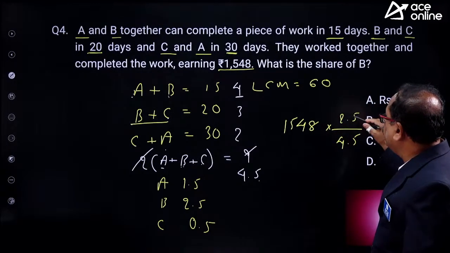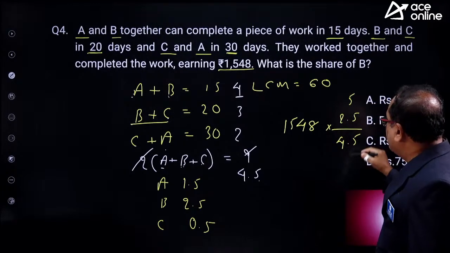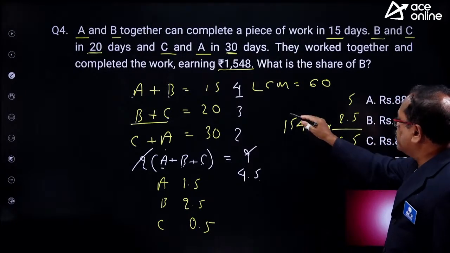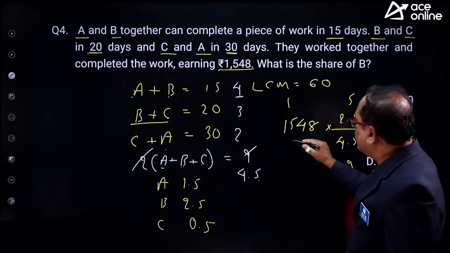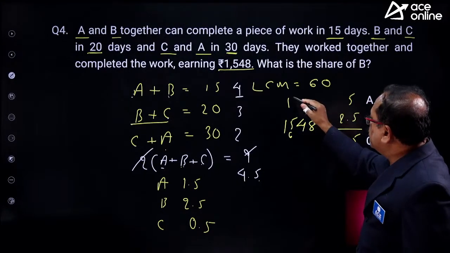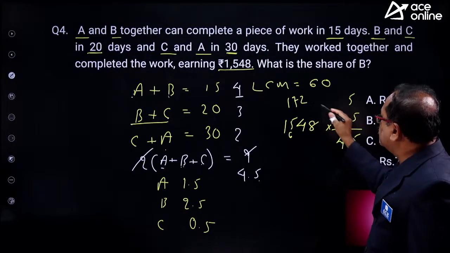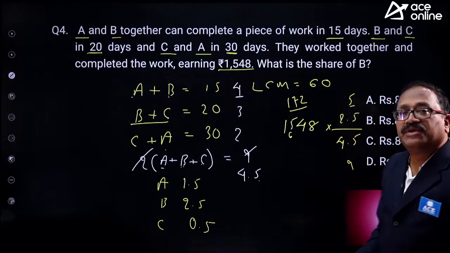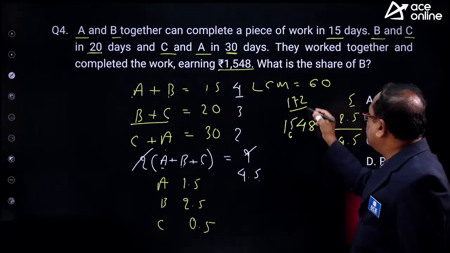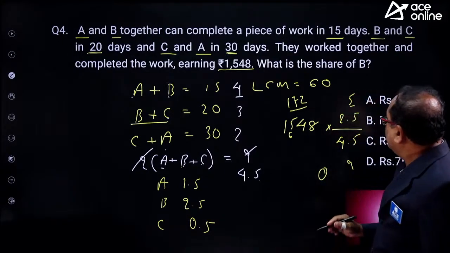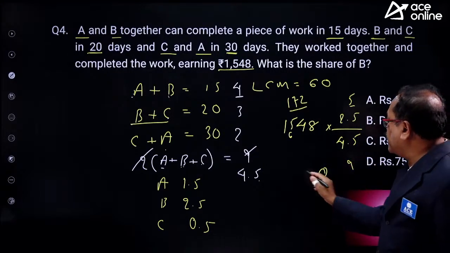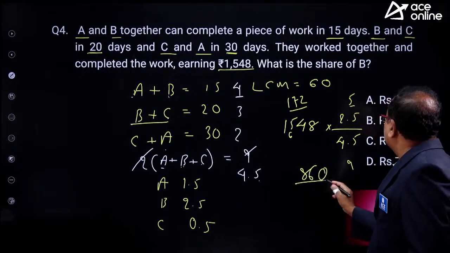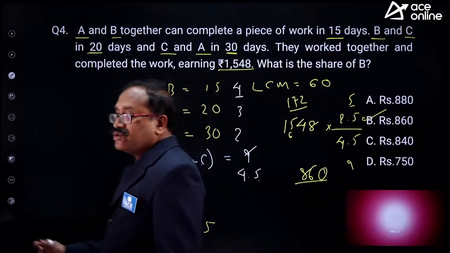You can eliminate that. With 5 this gets cancelled 5 times and this gets cancelled 9 times. 9 times 172 into 5 is your answer. That is 5 into 2 is 10 carry 1 and 5 times 17 is 85 and 86. So 860, option B.